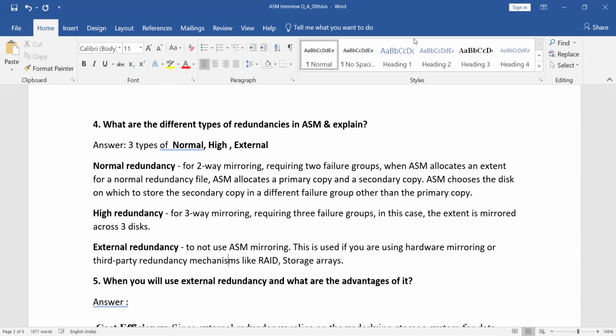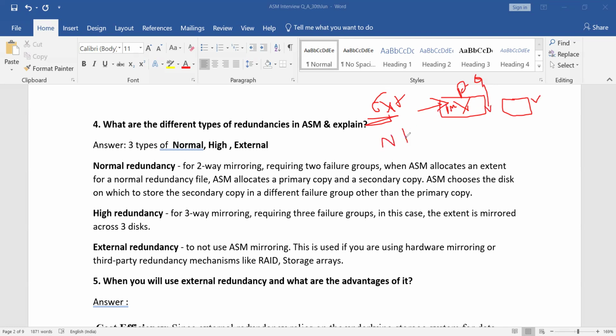Suppose this is my ASM disk group. If you are using external redundancy in your system, whatever data you write will be stored in this disk group. There is nothing failover related. If something goes wrong and this disk group is not available, the data will not be there. We have complete downtime, and we also lose the data.